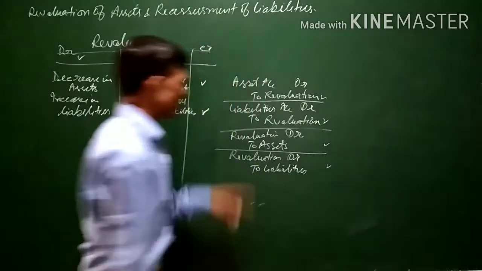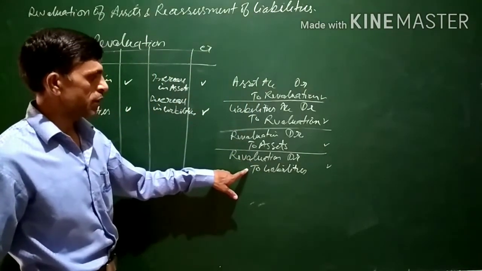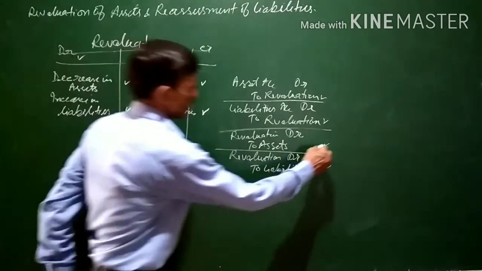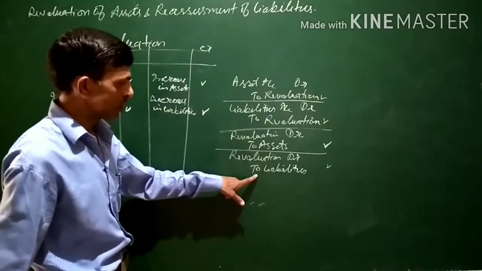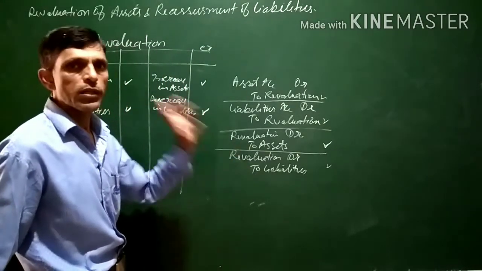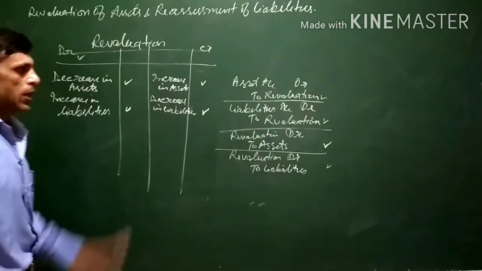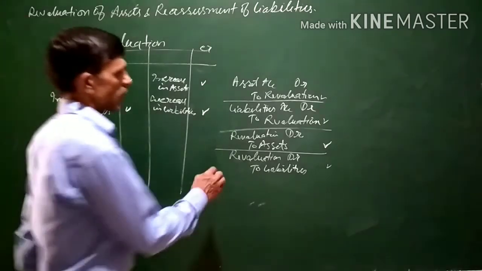For a decrease in the value of assets and an increase in the value of liabilities, revaluation account is debited. If an asset increases, the asset account will be debited, and if a liability increases, the liabilities account will be credited. This is the rule for preparing the revaluation account. The profit or loss on revaluation will then be transferred to the partners' capital accounts.